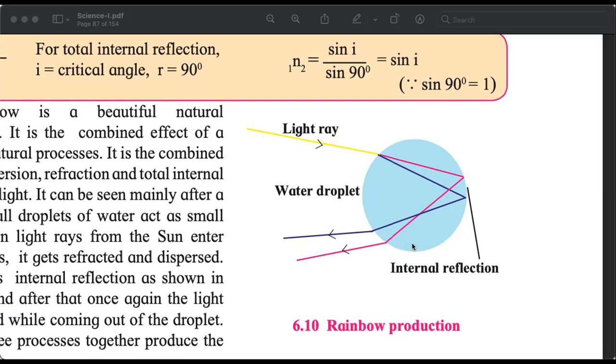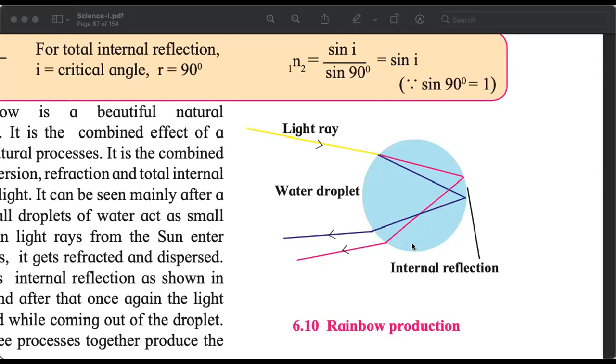Even if it is not raining, if there are enough water droplets of enough size in the atmosphere and it is not night, we have daylight, then a rainbow may be formed. And that rainbow is formed because of refraction, dispersion and total internal reflection. जो तीन चीजें हमने पढ़ी है, refraction, dispersion and total internal reflection. How?